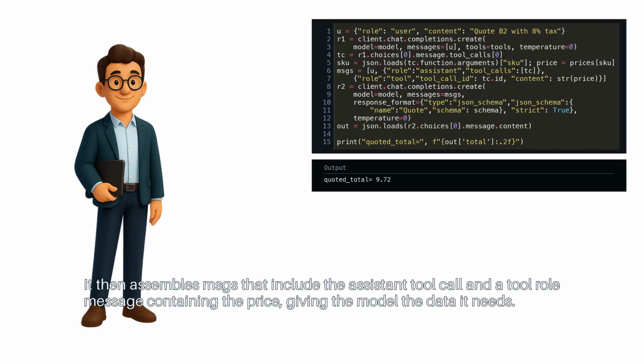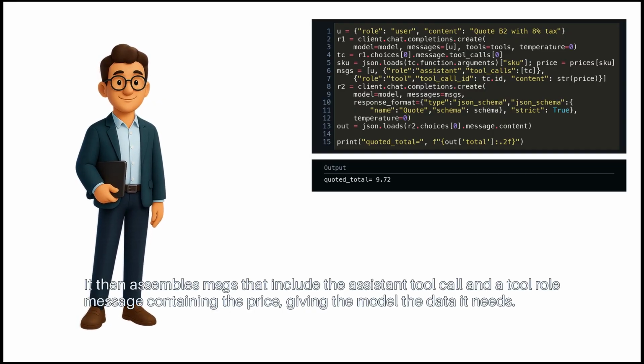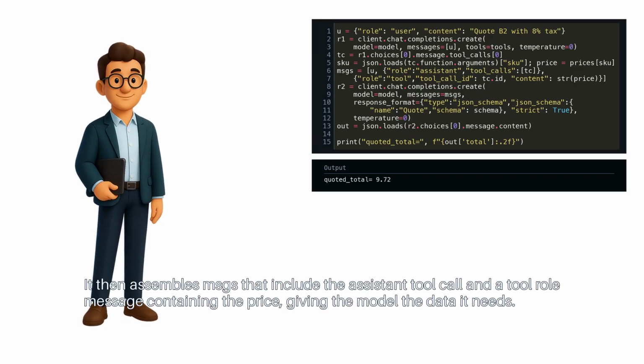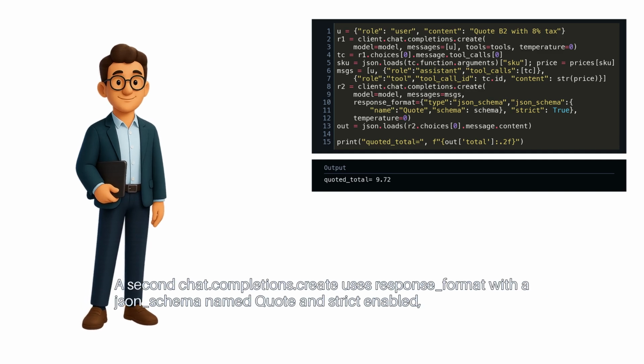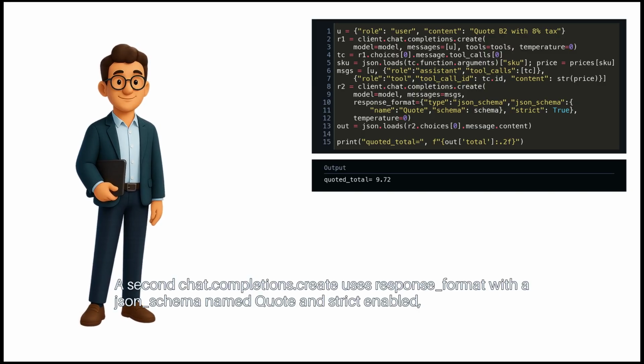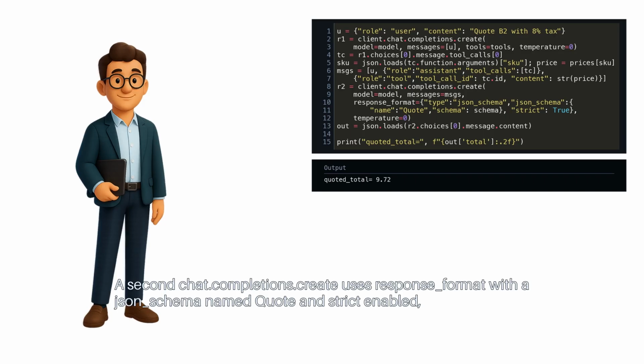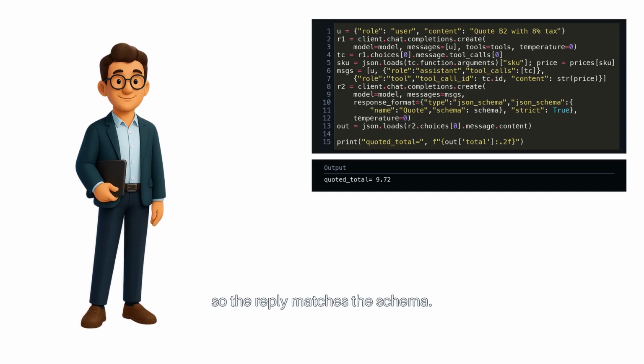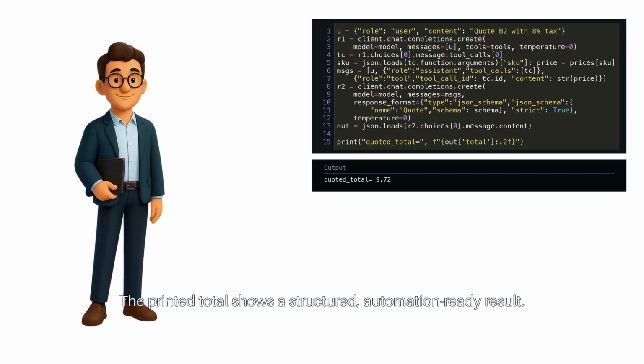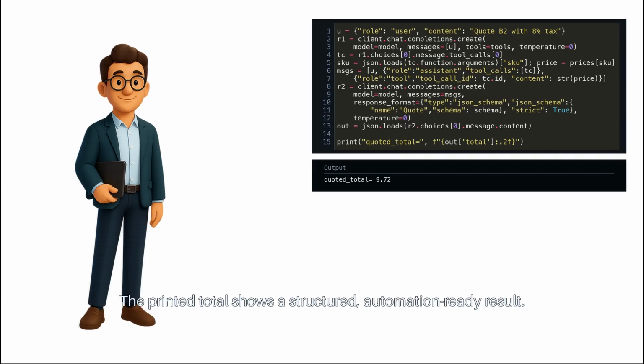It then assembles messages that include the assistant tool call and a tool role message containing the price, giving the model the data it needs. A second chat.completions.create uses response format with a JSON schema named quote and strict enabled, so the reply matches the schema. The printed total shows a structured, automation-ready result.